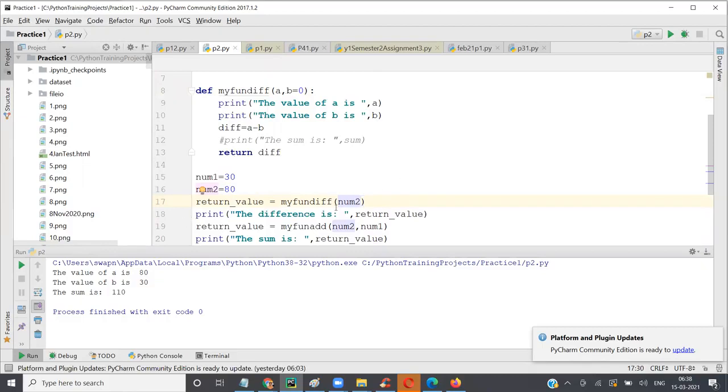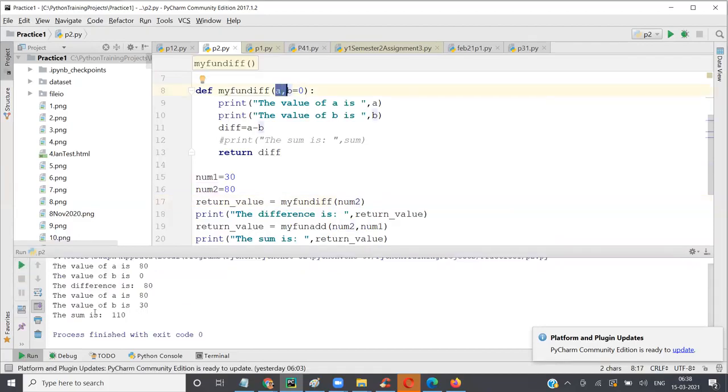So when I run it here, my fun num2 will go where? Which variable will get the value num2? A. A will get num2. So you see that A is 80 and B is 0, and difference is 80 minus 0, 80.